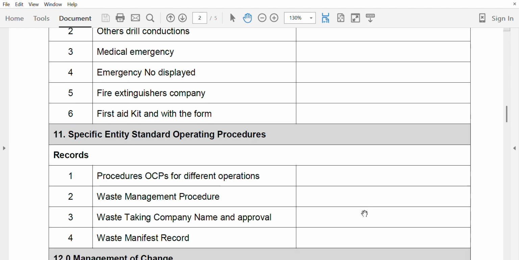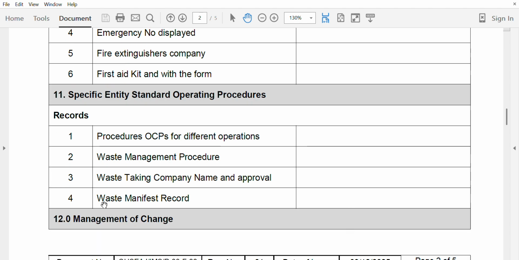Some organizations call them work instructions, some call them OCPs, operation control procedures, and some call them standard operating procedures, but they are all the same kind of procedures. OCPs for different operations, waste management procedures, because every organization has a waste-taking company name and approval, and the company is approved by the competent authority, EAD or CWM.